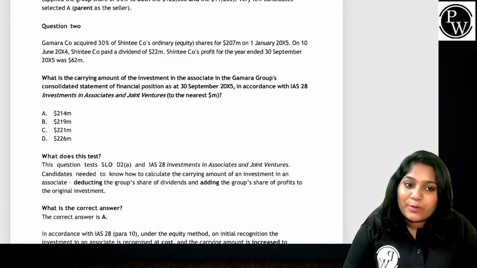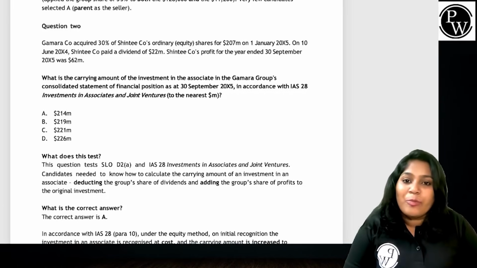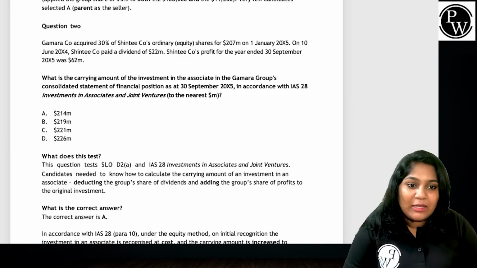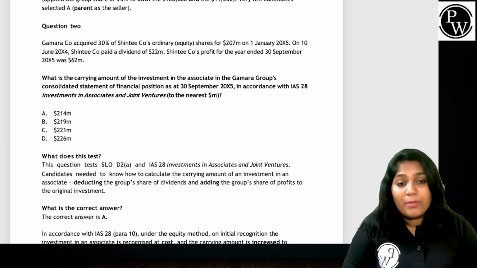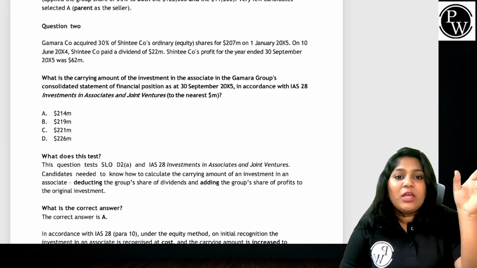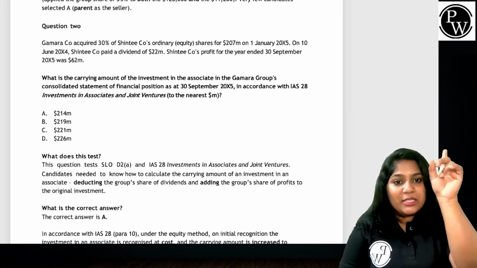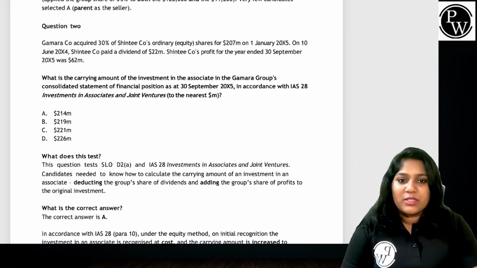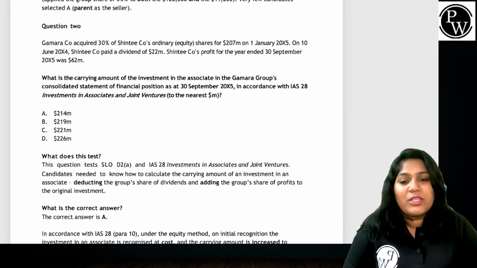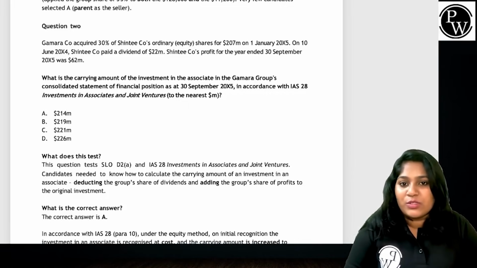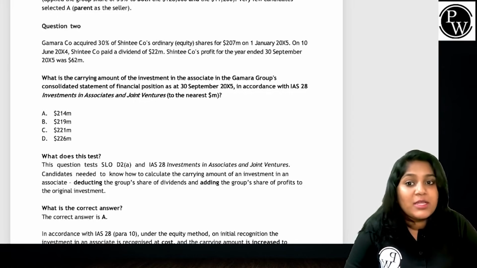Is it a mid-year acquisition? Very much yes. That means whatever profit Shinty's company earned will not be given as a whole, but you have to prorate it for only the 9 months, from January 20x5 till 30th September X5, in accordance with IAS 28, investment in associates and joint ventures, to the nearest million.